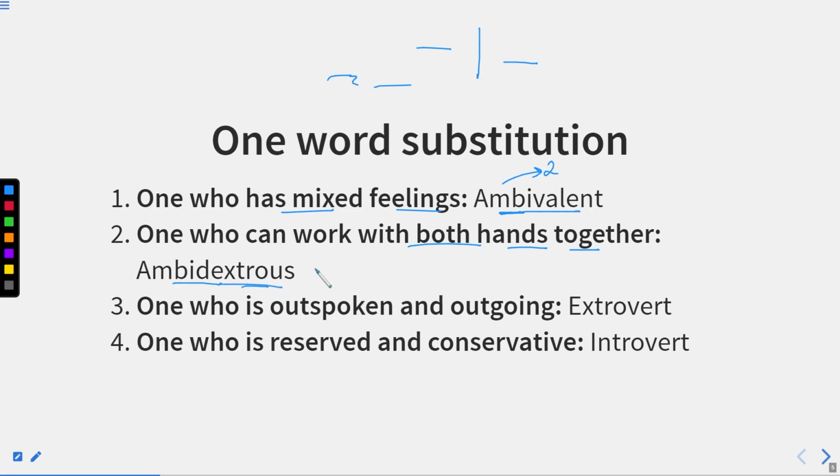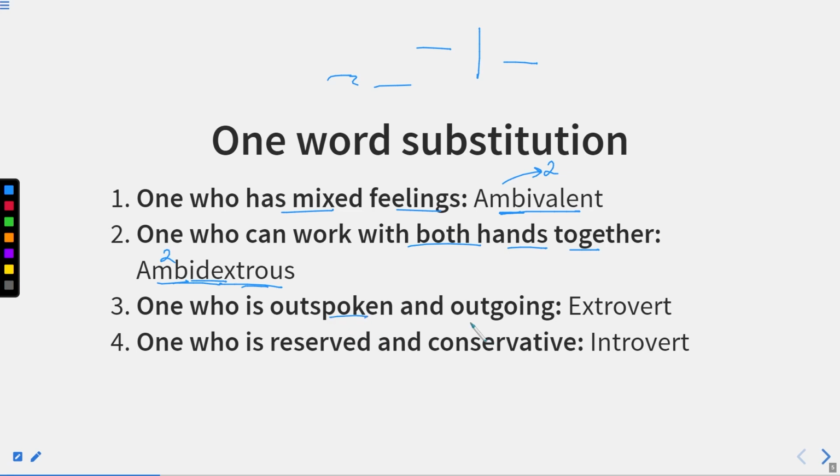Now, dexterous basically refers to skills, or you can say skills with hand or hands, and ambi means two. So ambidextrous refers to a person who is skilled to use either of his hands. So that person is known as ambidextrous.